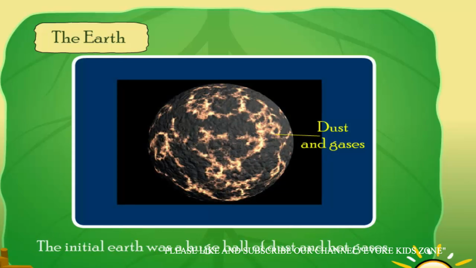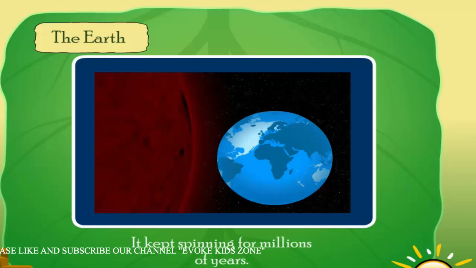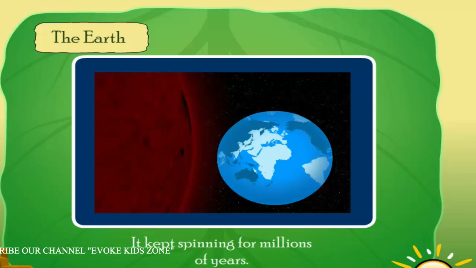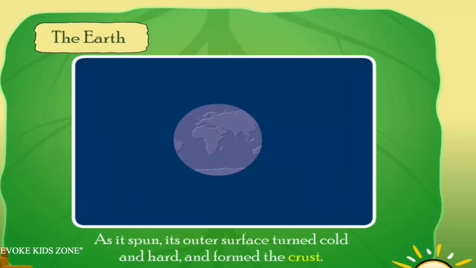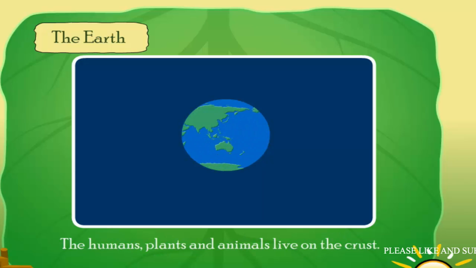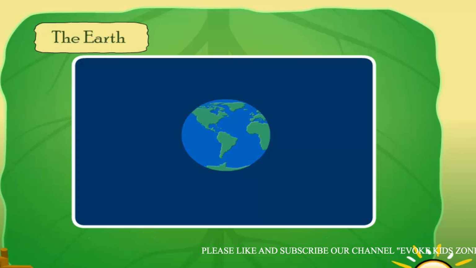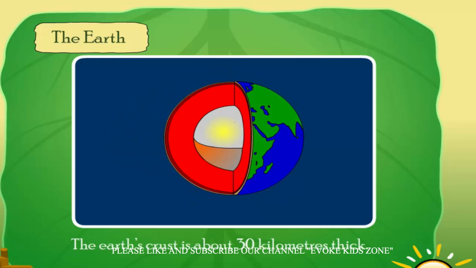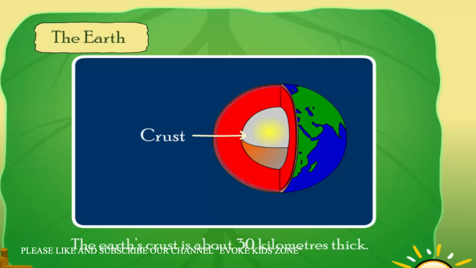The initial Earth was a huge ball of dust and hot gases. It kept spinning for millions of years. As it spun, its outer surface turned cold and hard and formed the crust. The humans, plants and animals live on the crust. The Earth's crust is about 30 kilometers thick.